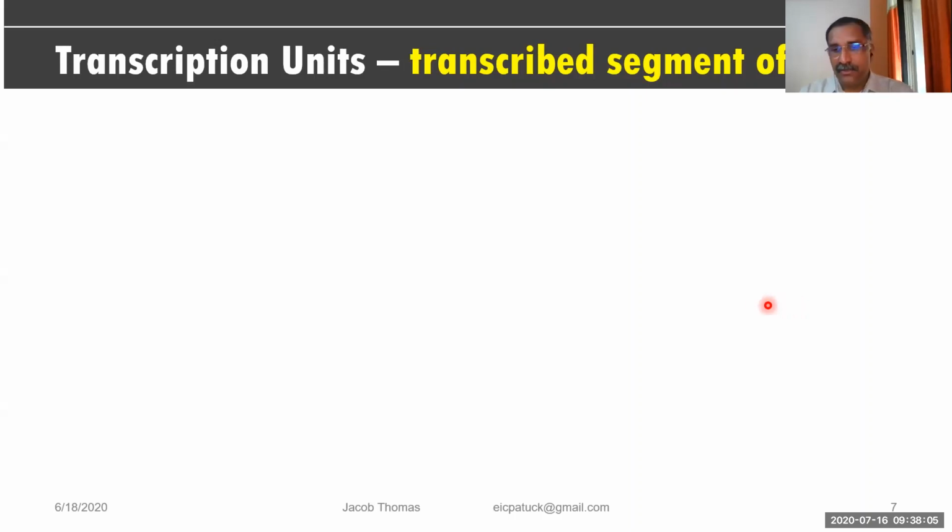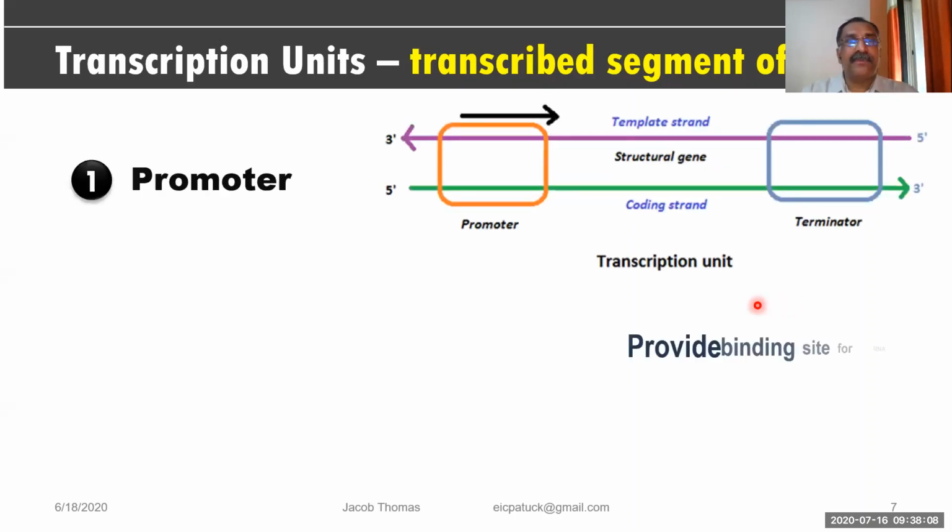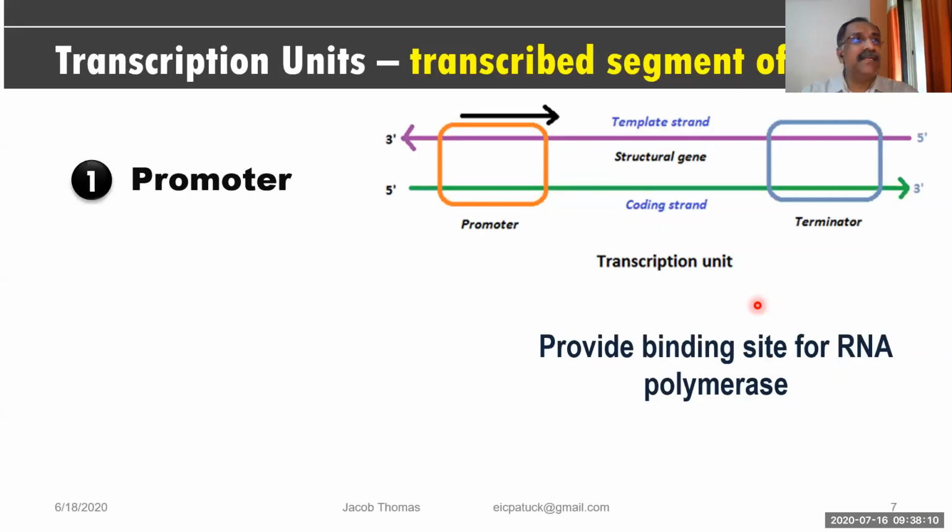Are you getting what I said? What is a transcription unit? It means the transcribed segment of DNA. DNA is a long structure, and the entire DNA will not transcribe as it is. A particular protein is synthesized by a particular, I'm sorry, a particular messenger RNA. So for the synthesis of that protein, only as much of the message written on the DNA as is needed will